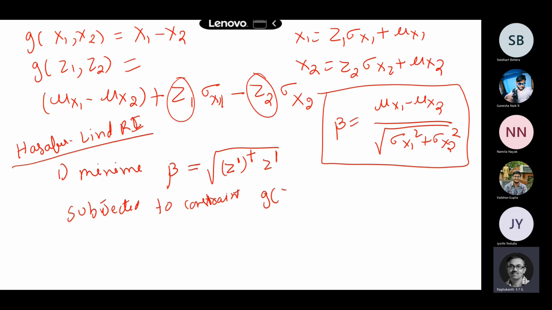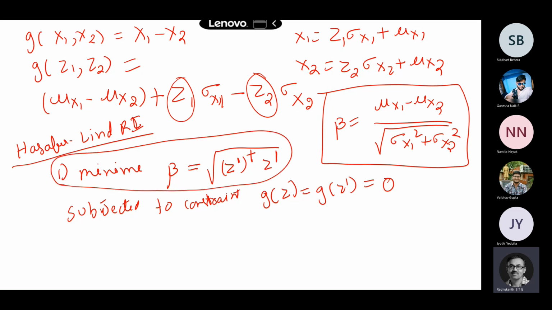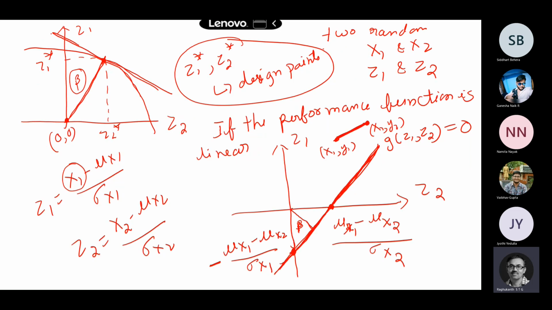My limit state function, say g of z or g of z dash, in reduced coordinates or whatever, has to be equal to 0 itself. This is how we define our reliability. So now the Hasofer-Lind thing is that you have to minimize this beta, that is the shortest distance. The constraint is on this performance function: the limit state has to be 0. So you have to minimize.